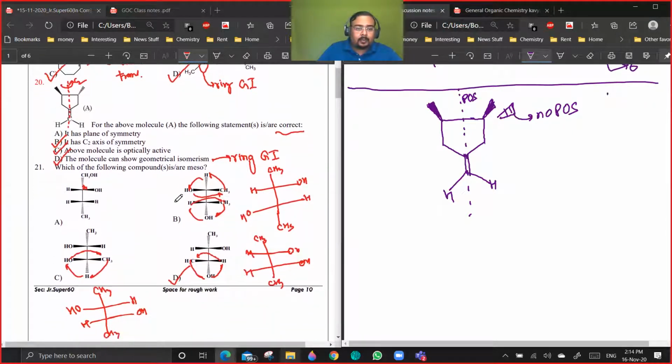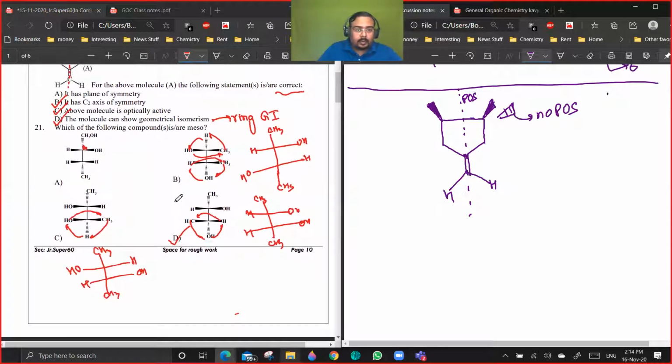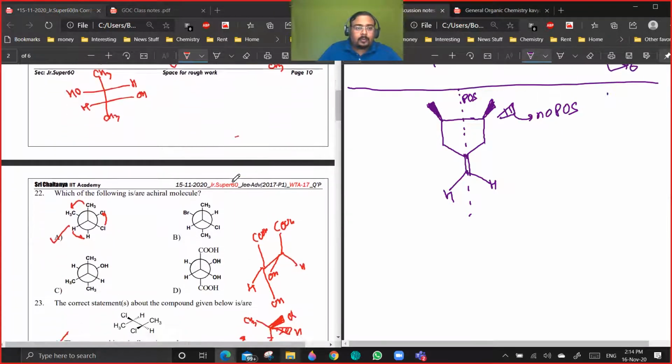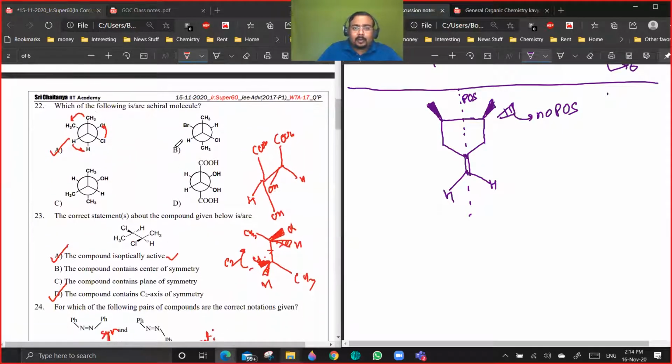Then comes question number 21. Is there any doubt? No. Okay, so the strategy in these type of questions is to put all the carbon groups along the vertical and then check for the isomerism, whether it is meso or D plus L. Now, 22. In 22, some people had doubts. In one of the doubts I told that this conformation is chiral, and I am still staying by my word, but the molecule is achiral. Why? Because in one of its conformations, it will have a plane of symmetry. Are you getting a point?